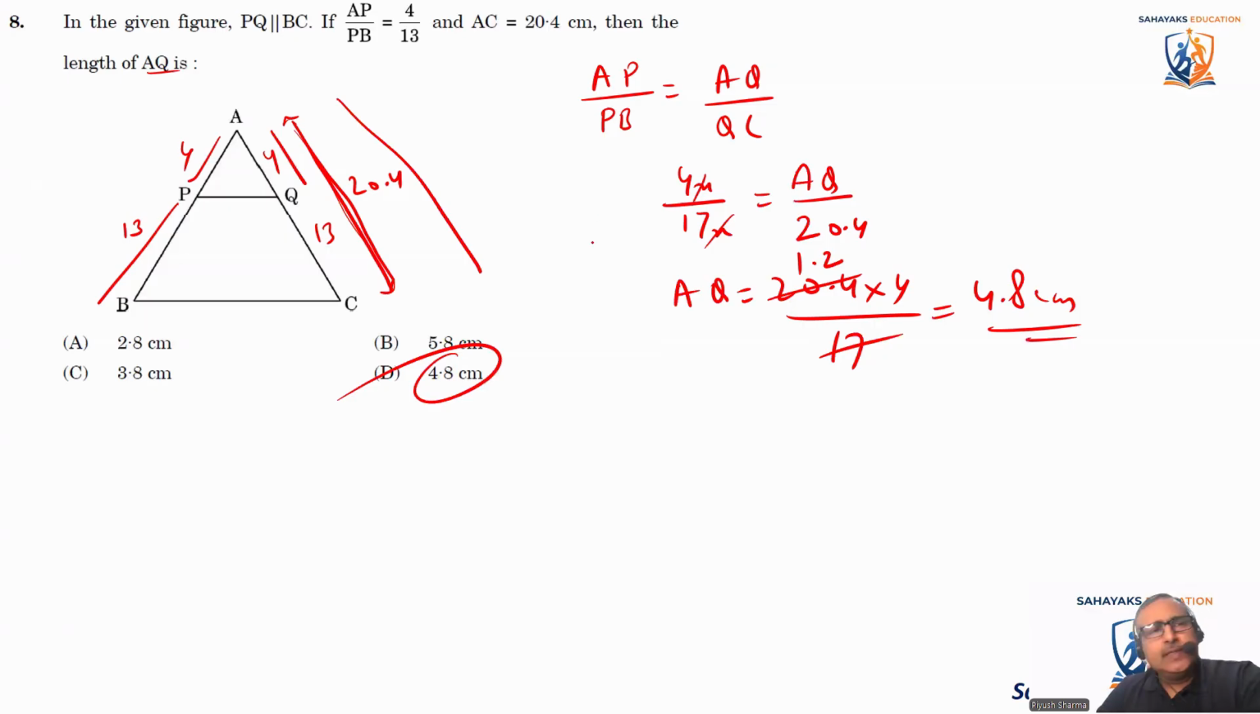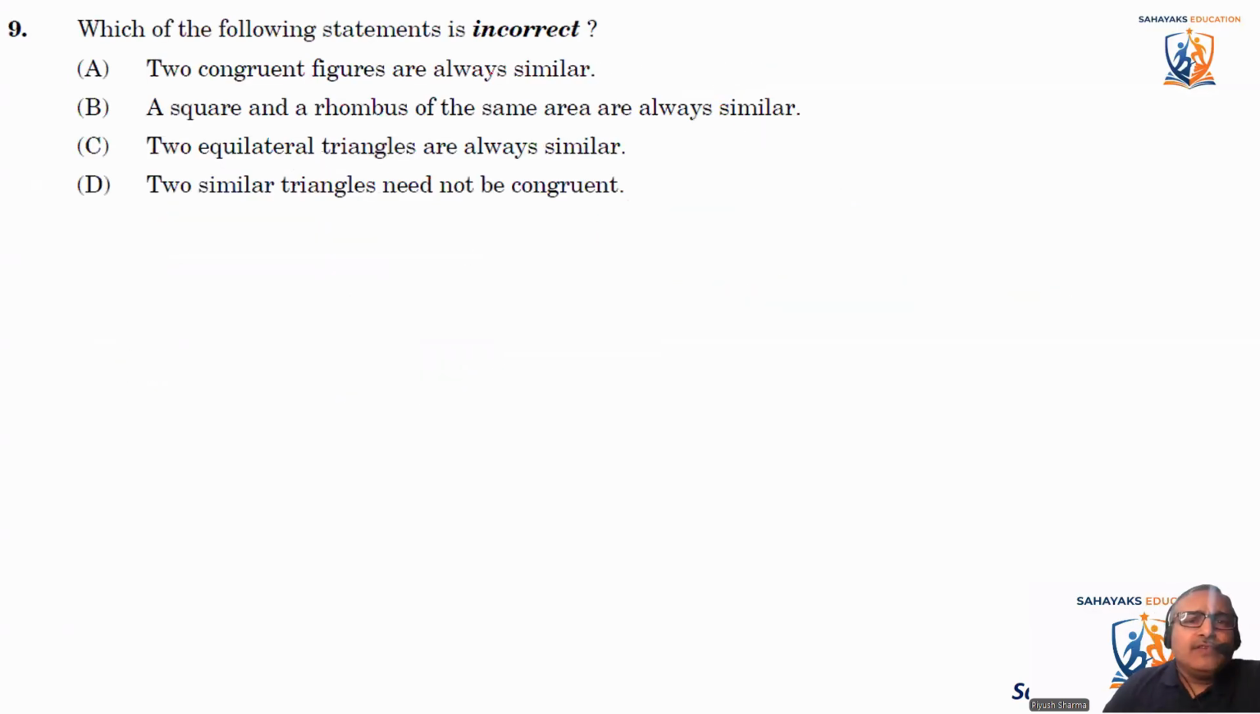D. Coming to next. Which of the following statement is incorrect? कौन सा गलत है भाई? Two congruent figures are always similar. Absolutely right. तो जब exactly एक जैसे हैं तो similar तो होंगे ही भाई, दो जुड़वा भाई हैं, शक्ल बिल्कुल मिलती है तो similar तो लगेंगे ही ना. A square and a rhombus of the same area are always